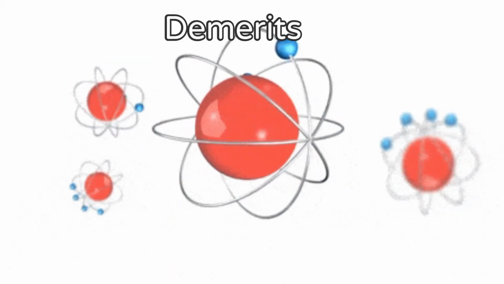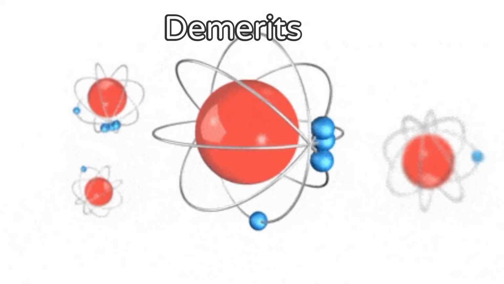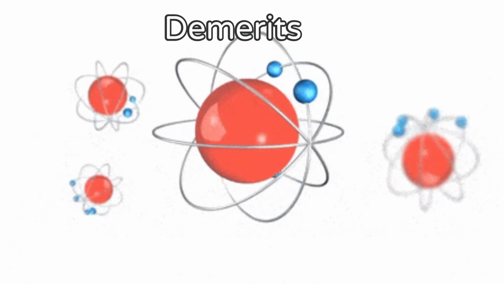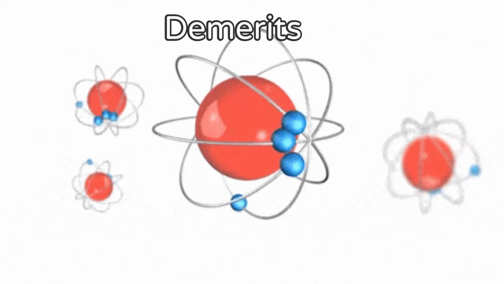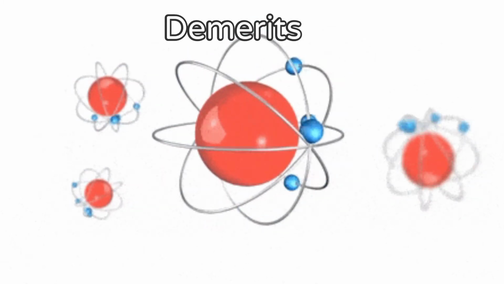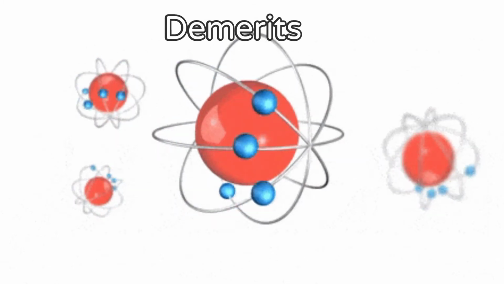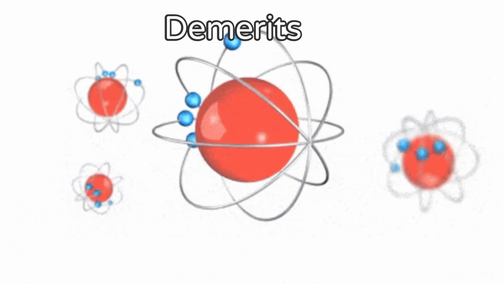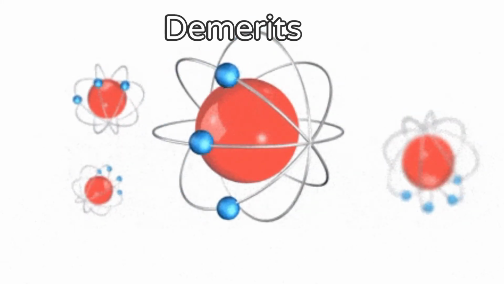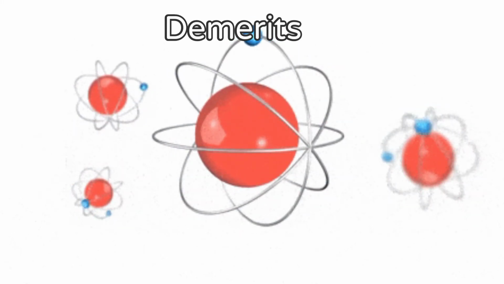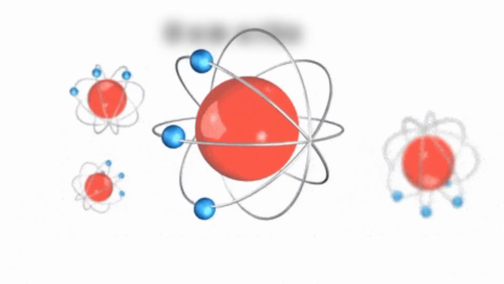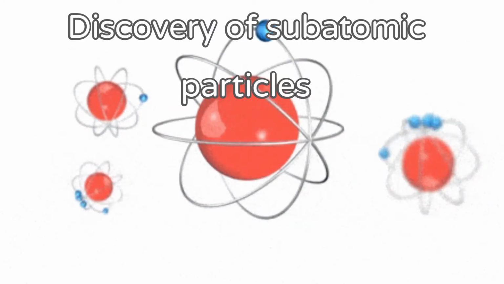Demerits of Dalton atomic theory. The theory was unable to explain the existence of isotopes. Nothing about the structure of the atom was appropriately explained. Later, scientists discovered particles inside the atom that proved the atom is divisible. The discovery of particles inside the atom led to a better understanding of chemical species. These particles inside the atom are called subatomic particles. The discovery of various subatomic particles is as follows.